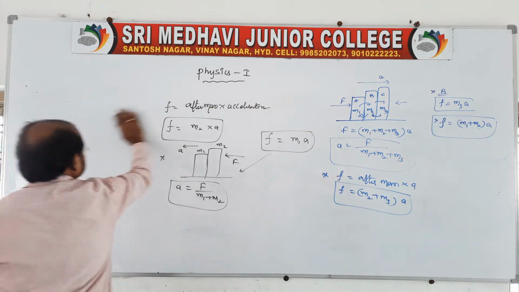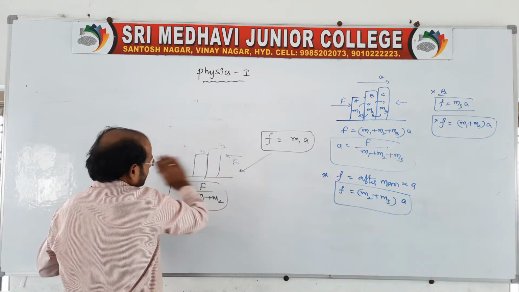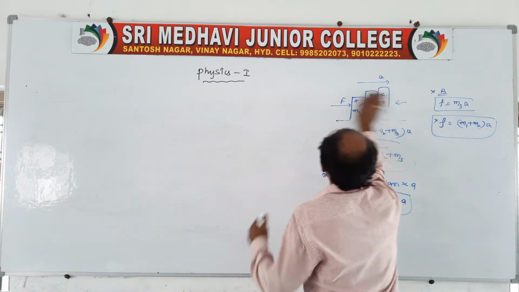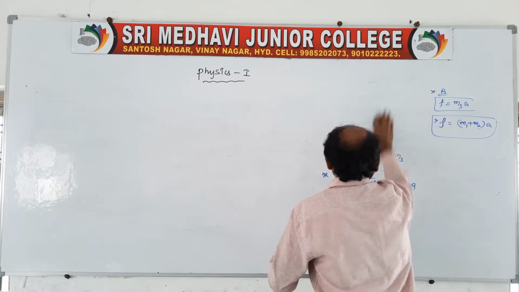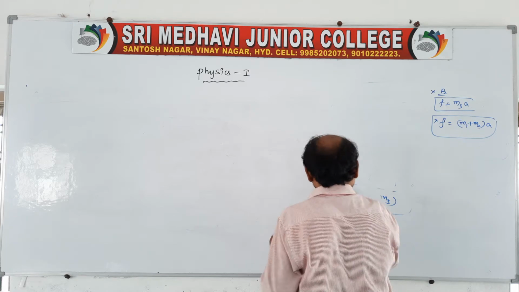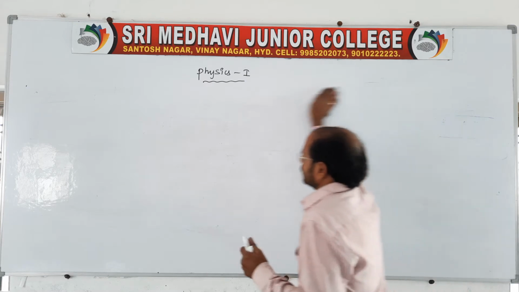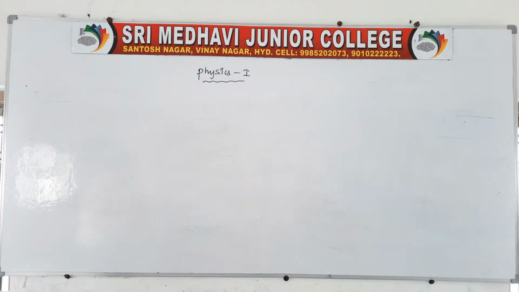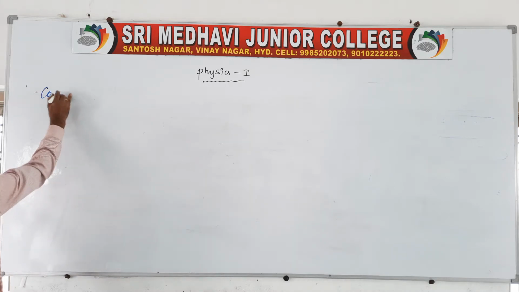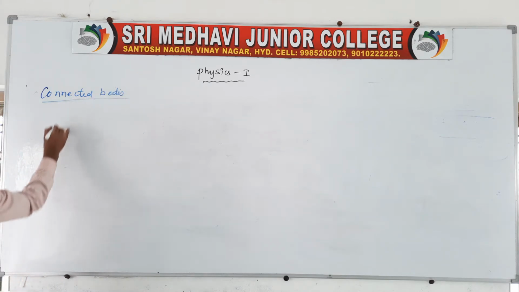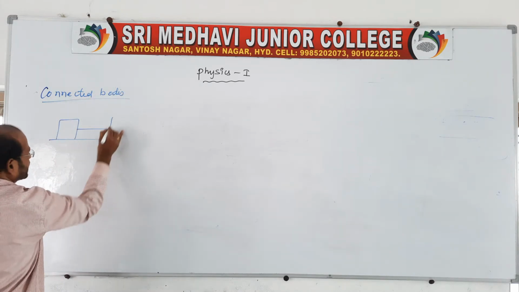See, if the bodies are connected, one after the other, connected with a thread. Suppose two bodies are connected, I will show you the diagram. If two blocks are connected, you go like this, there is a connected bodies. Sir, what is the connected bodies? You take one block, which is connected like this by a thread.